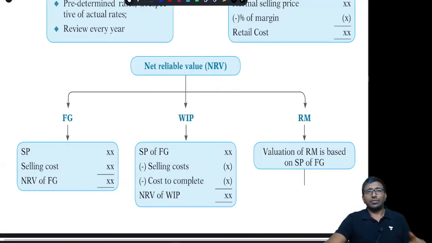So FG NRV, what is it? It will be the normal selling price minus the selling cost, whatever is there, that you reduce. That is the NRV of FG. For WIP, it is the selling price of FG minus selling cost minus cost to complete. That is going to be the NRV of WIP. Okay, done.